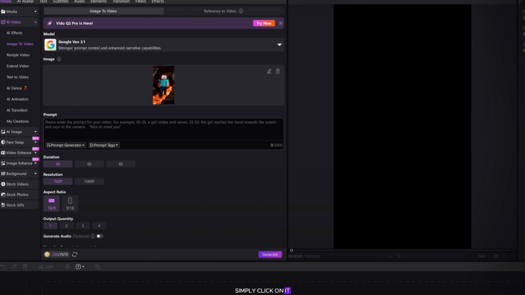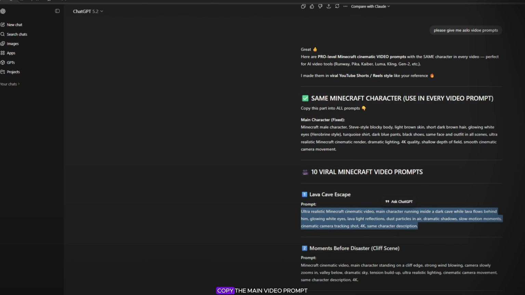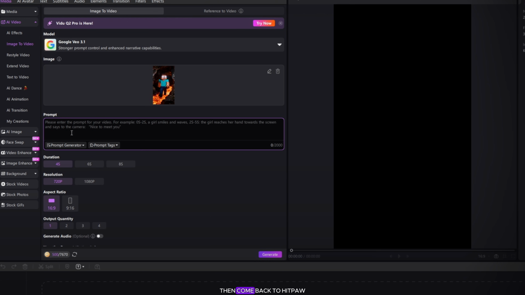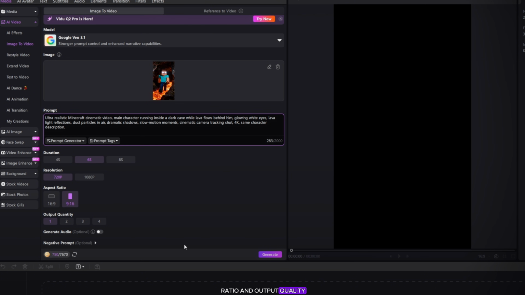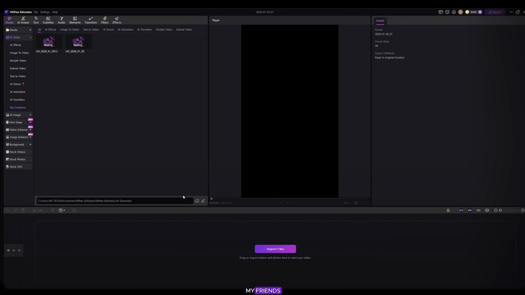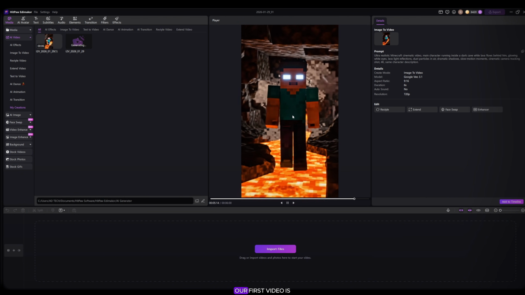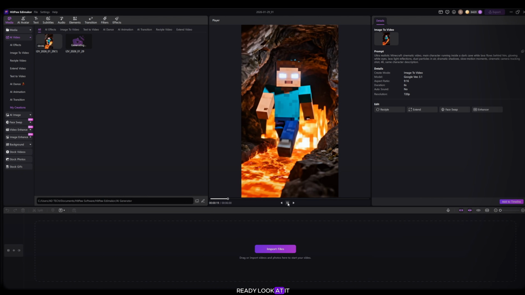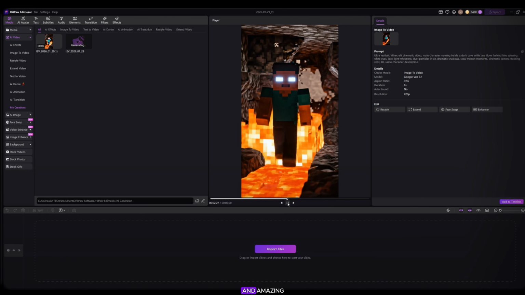Simply click on it. Now go to ChatGPT. Copy the main video prompt, then come back to Hitpaw and paste the prompt in the box. Then select the duration, for example, 8 seconds. Select the resolution up to 1080p. Also select the video ratio and output quality. Now simply click on Generate Video. Wait for some time, my friends, only about 2 minutes. And boom, our first video is ready. Look at it. It looks super cool and amazing.